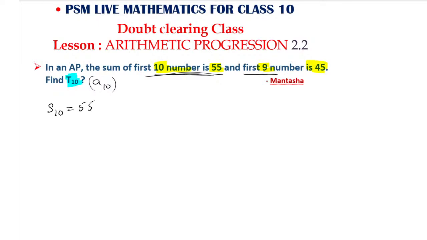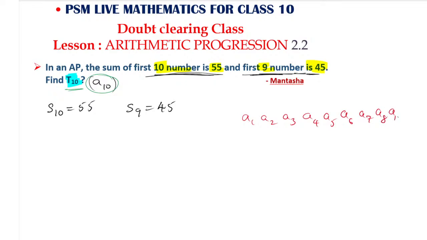Similarly, the sum of first 9 terms is also given, that is nothing but S9. S9 is 45. So what have they told you to find? They have told you to find T10 or A10. That can be found very easily. See here, I will tell you. Yesterday only I discussed this. So here we have A1, A2, A3, A4, A5, A6, A7, A8, A9 and A10.